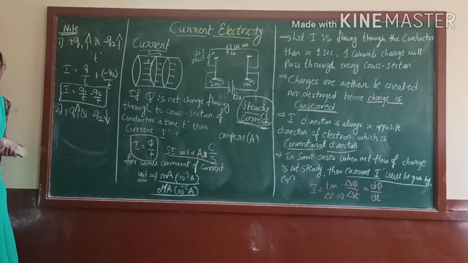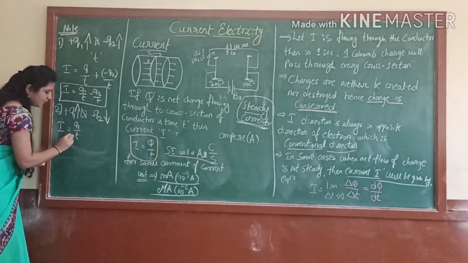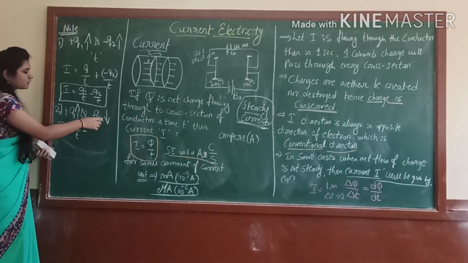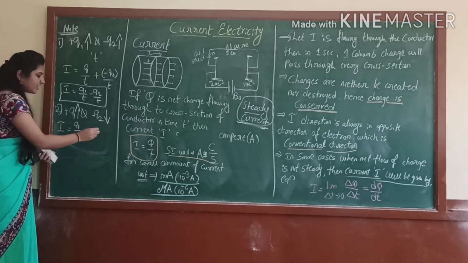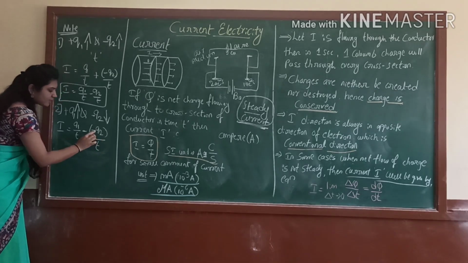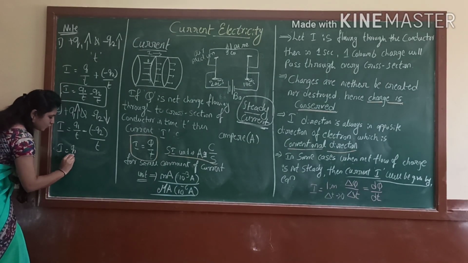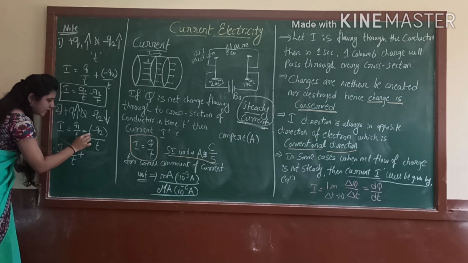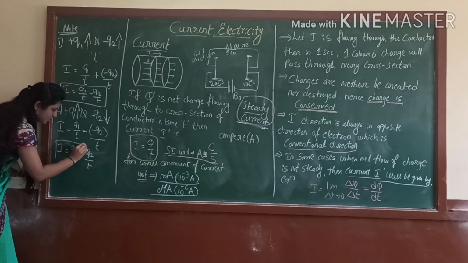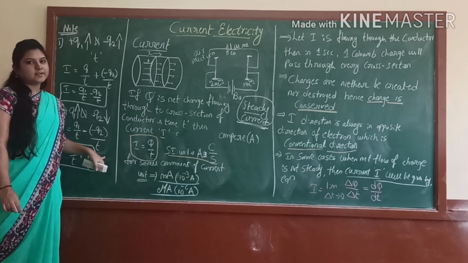So now the current I is equal to Q1 by T minus. Why did I consider minus here? Because of this backward motion, right? Then already Q2 has a negative charge, so I can write it as Q1 by T, minus minus into plus, then Q2 by T. Yes, these are the two cases that arise in current electricity.